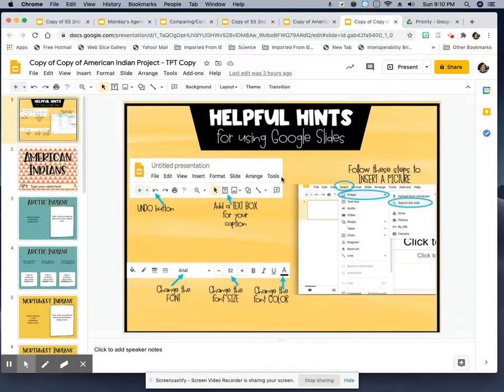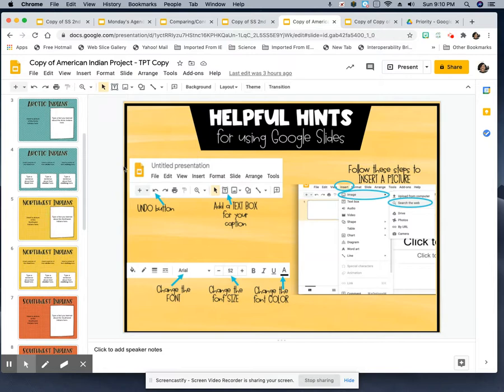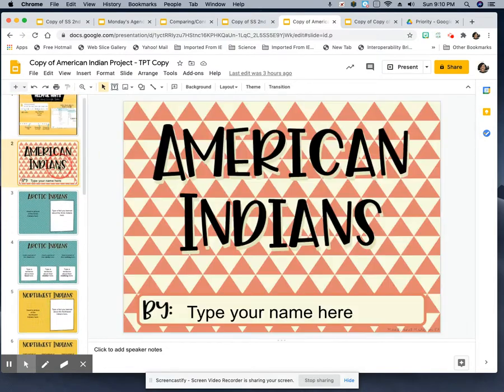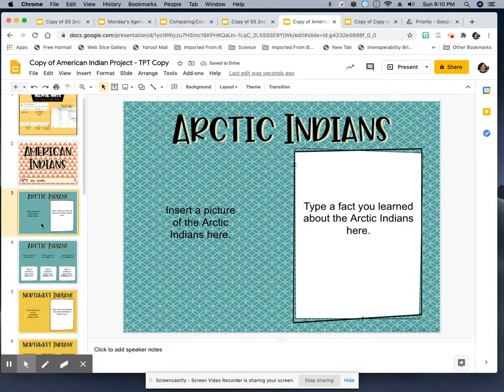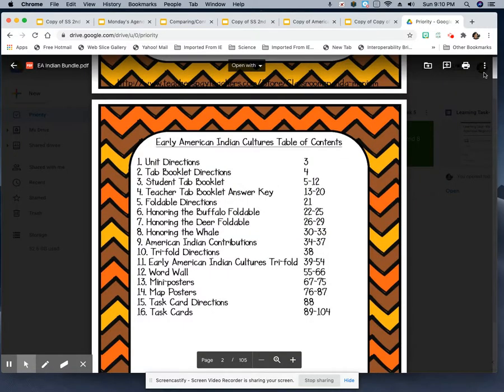So I'm going to model what you're going to do here. I'm just going to do one. You're going to type your name here, so we type the name in there. Type my name, Miss Griffin. The directions tell you right here: insert a picture of the Arctic Indians here, and type a fact you learned about the Arctic Indians here. Well, I need to read something first.